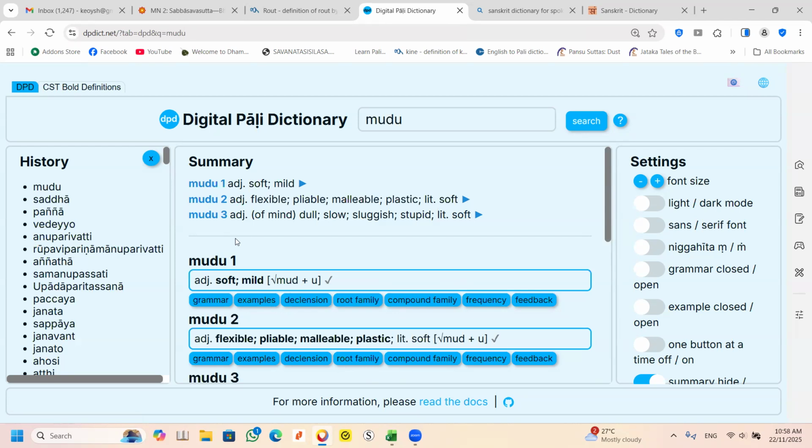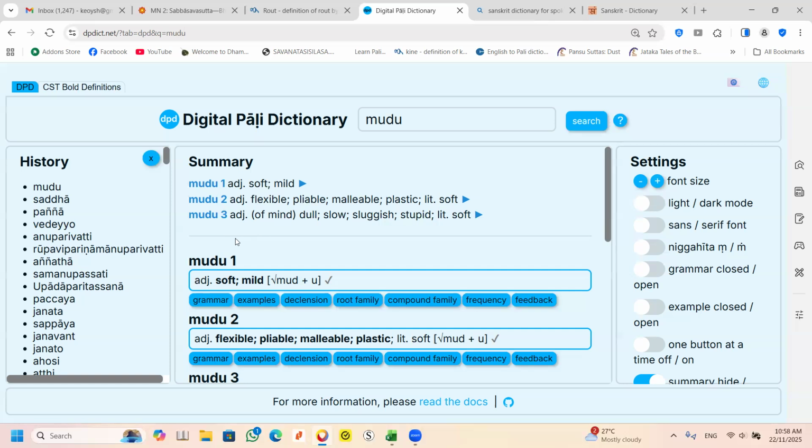The word mudu has to be used according to the syntax of the sentence, according to which noun it is tied to. The word mudu is always used when a person is going to use the fourth jhana, the power of fourth jhana, to exercise a psychic power.